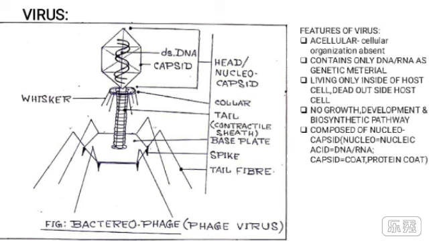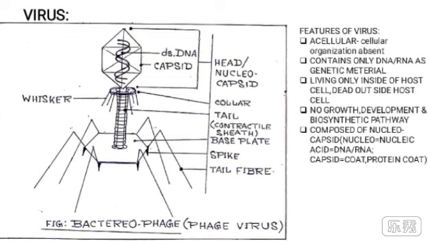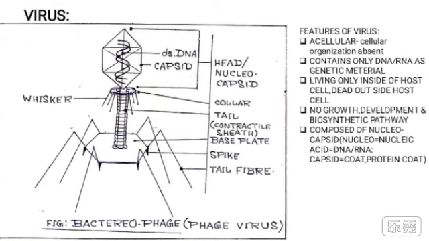When they attach to the bacterium with their tail fibers, they push the DNA through the spikes and tail in between the space of the bacterial cell wall and cell membrane.